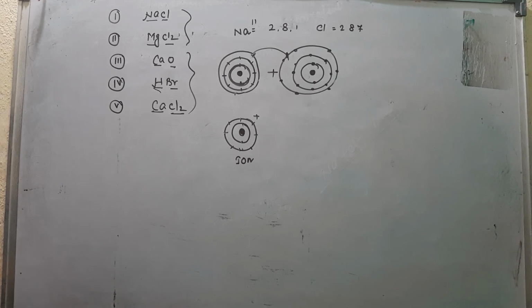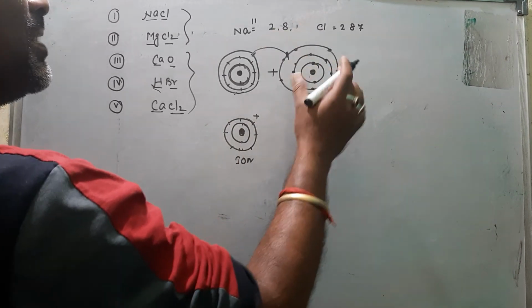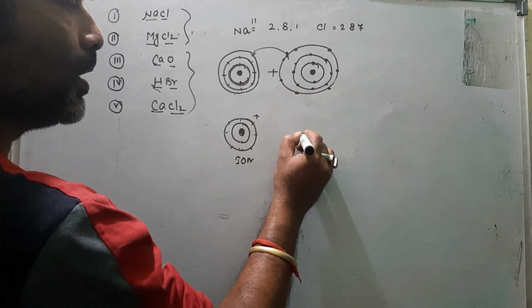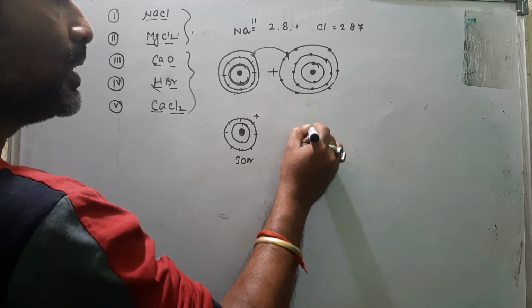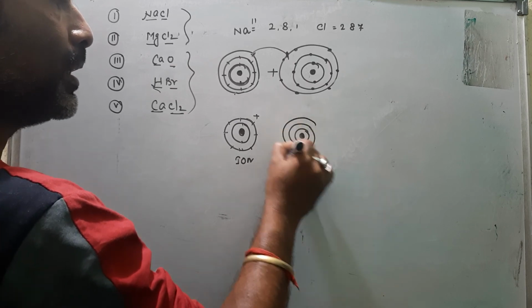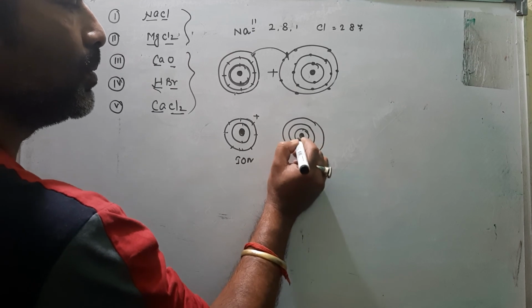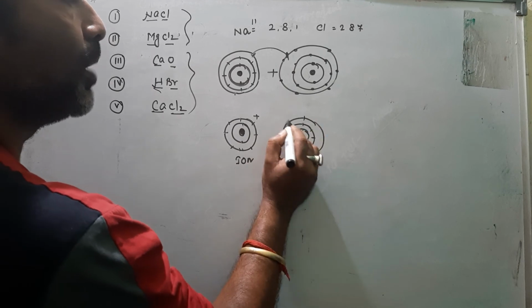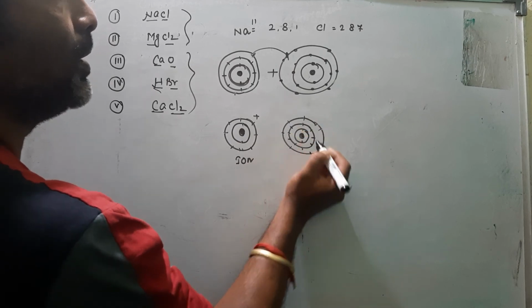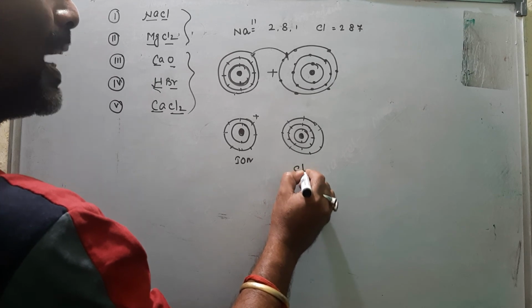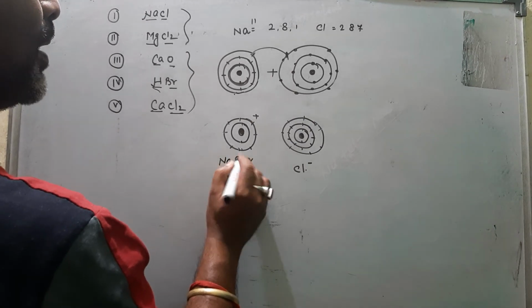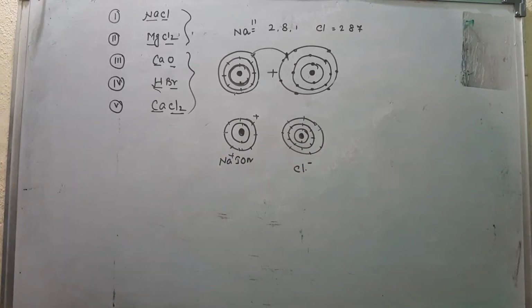and is in positive charge. Chlorine, first when it has not accepted the electron, is a chlorine atom. But after accepting one electron, and this is the nucleus, this is the first shell, this is the second shell, and the third shell completes its octet. First 2, second 8, and third one after receiving one electron also completes 8 electrons. So now it is a chloride ion. This sodium ion is a positive ion, chloride a negative ion. So like this they combine.